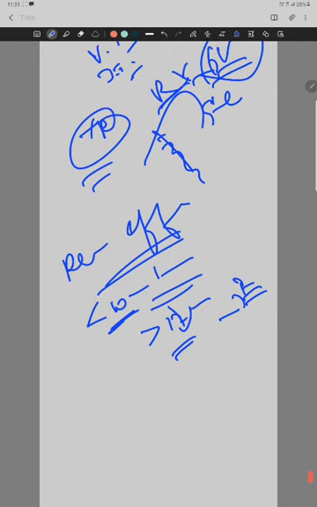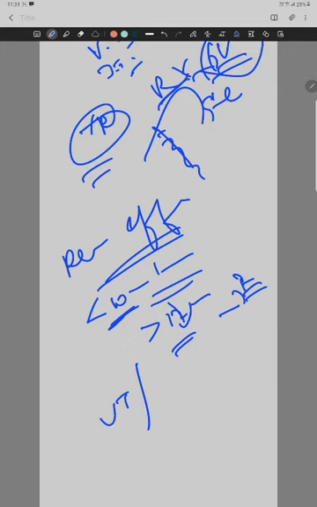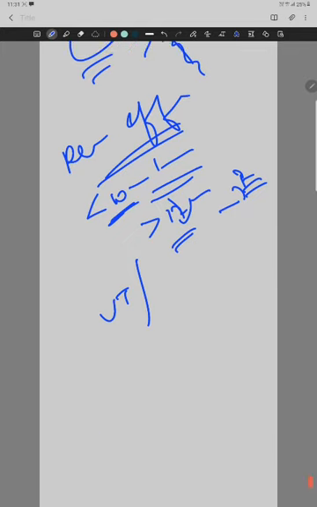So JVP: large A wave in PAH, absent A wave in atrial fibrillation, cannon A wave in ventricular tachycardia, junctional tachycardia, and complete heart block or third degree heart block. Okay, and then absent X descent in TR and also steep Y descent, while absent Y descent with steep X descent, the other way around, is cardiac tamponade. So what does the steep descent show?